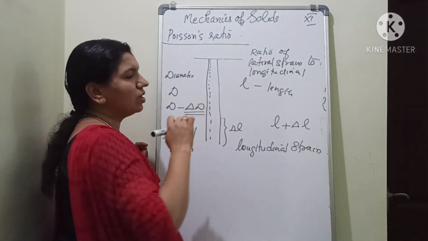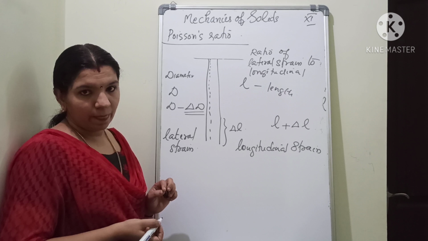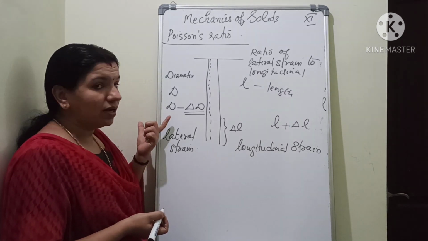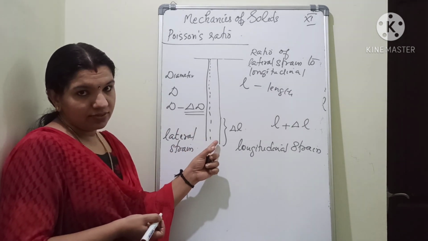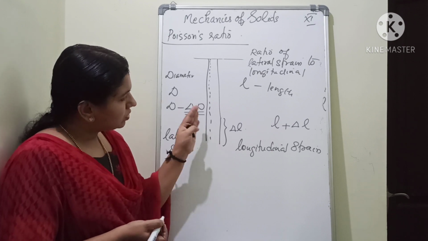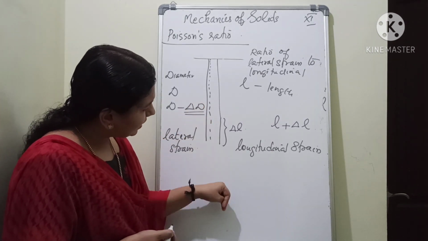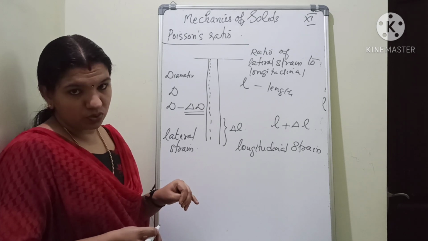What is lateral strain? It is the diameter-wise change. And longitudinal means the strain happened in the direction of the applied force.